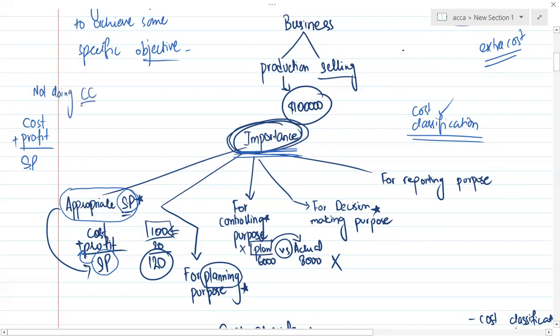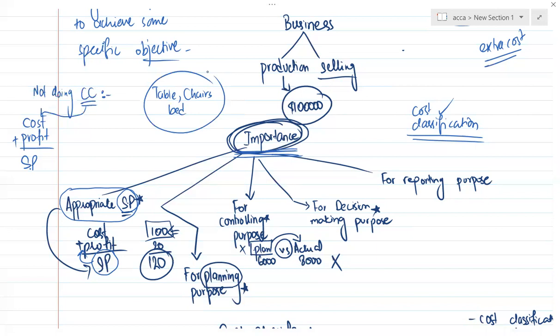But what the main issue is, if you are not doing cost classification, that is CC, cost classification, you can't calculate the proper cost. Because, for example, I am making tables, chairs and beds. I have a furniture factory and I am making these three products.